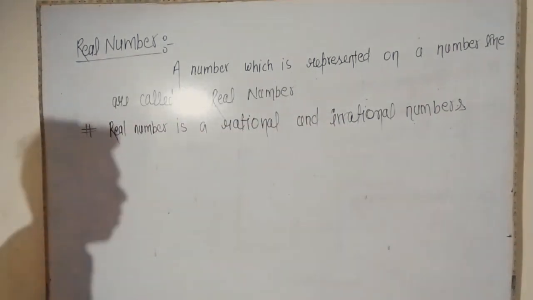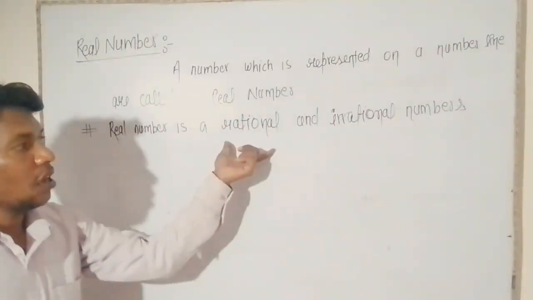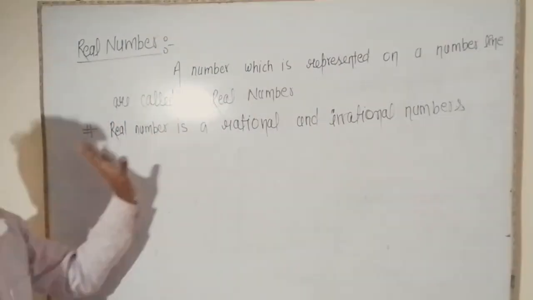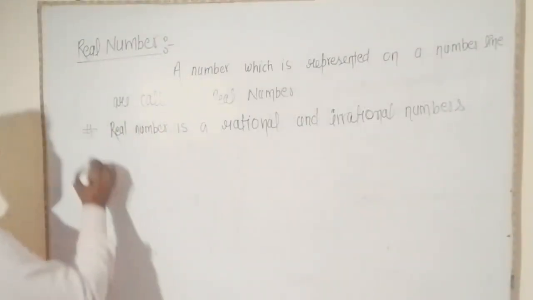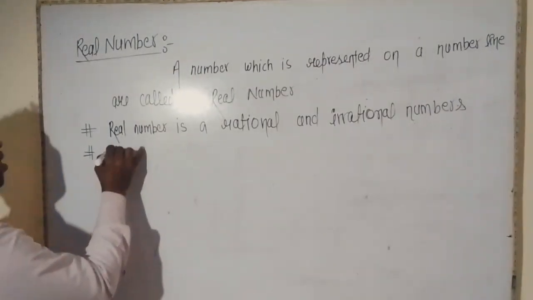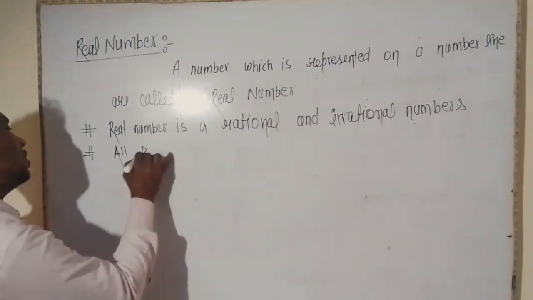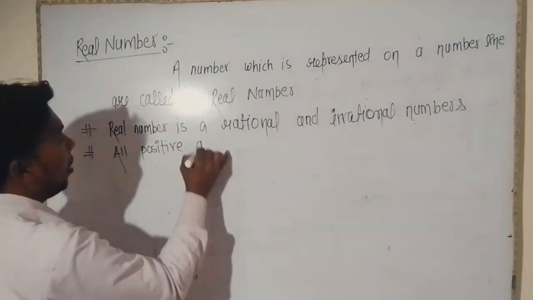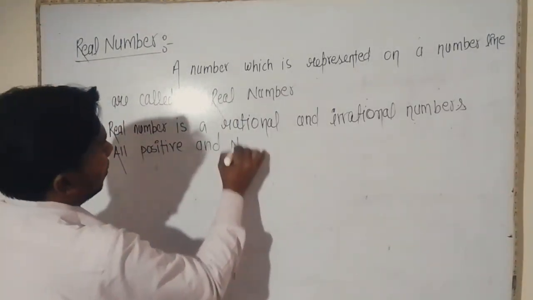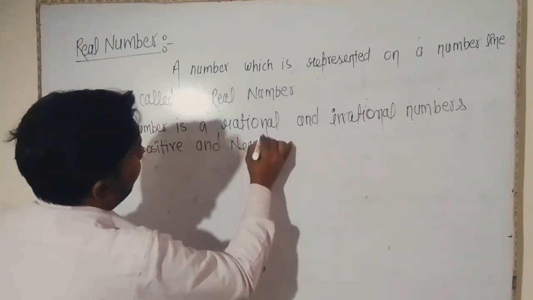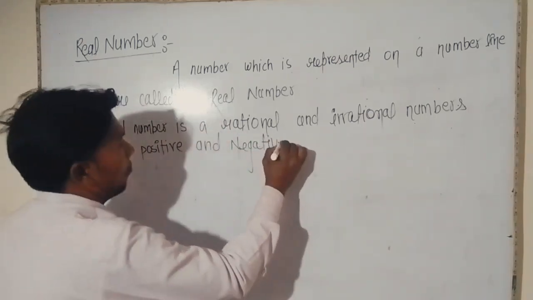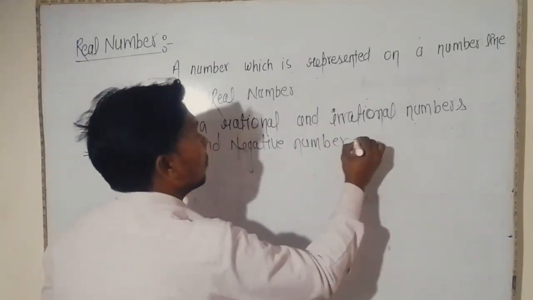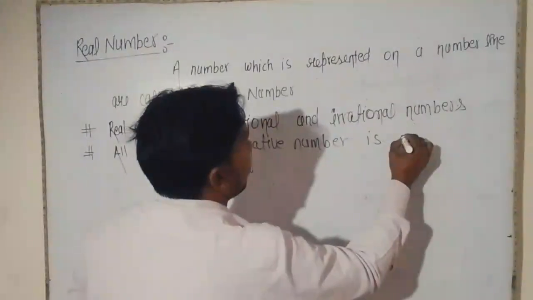It means the group of rational numbers and irrational numbers is called real numbers. And second, all positive and negative numbers are real numbers.